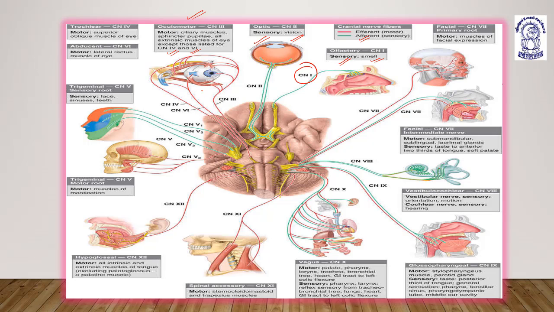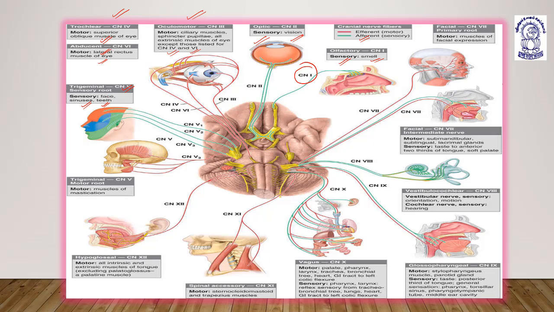The fourth cranial nerve, the trochlear, supplies the superior oblique muscle of the eye. The fifth cranial nerve is sensory. It supplies the face, the different sinuses of the face, the maxillary sinuses, and the teeth. The sixth cranial nerve is also motor. It supplies the lateral rectus muscle of the eye. The fourth cranial nerve supplies the superior oblique muscle and is motor in function.